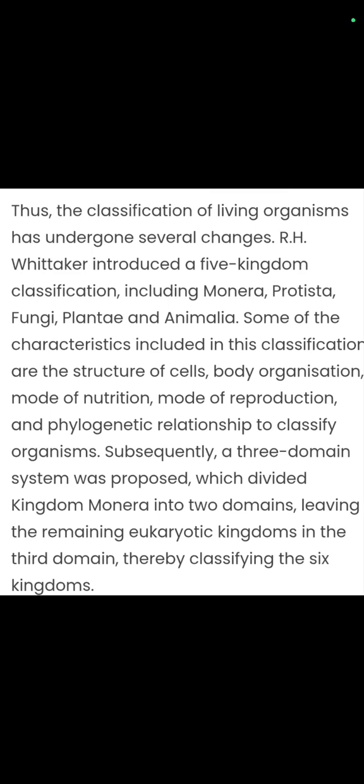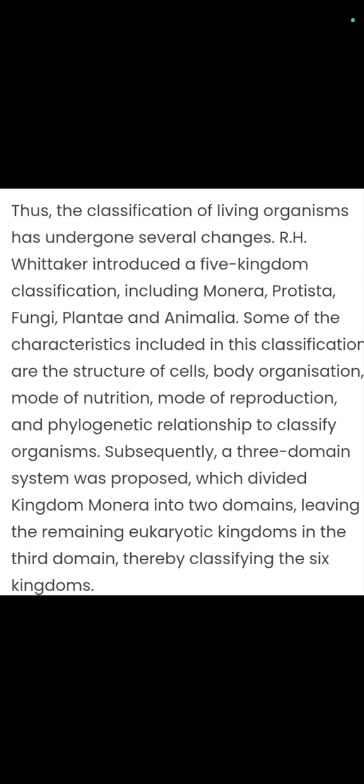This is a very important question. It always comes in the exam for 5 marks. So you should know the detailed explanation of this question, which we have discussed in our previous video while studying the chapter. Some of the characteristics included in this classification are structure of cells, body organization, mode of nutrition, mode of reproduction, and phylogenetic relationship to classify organisms. Phylogenetic means the ancestral relationships.